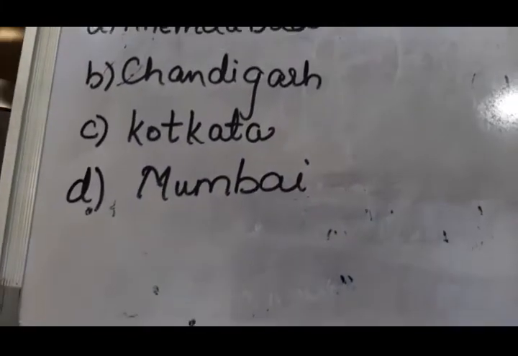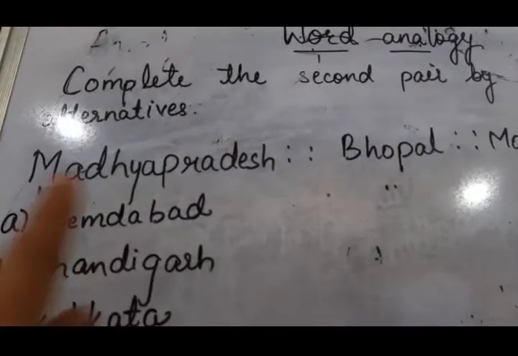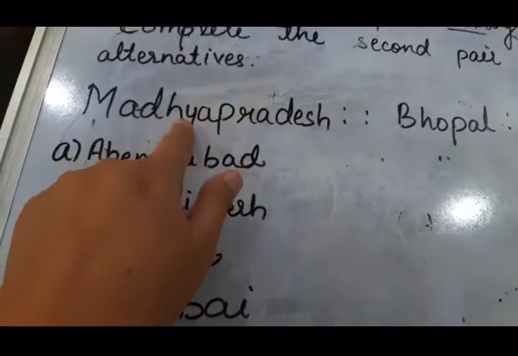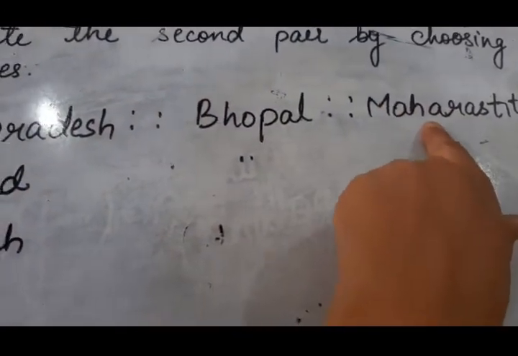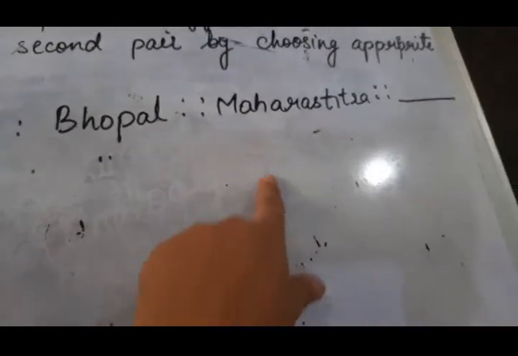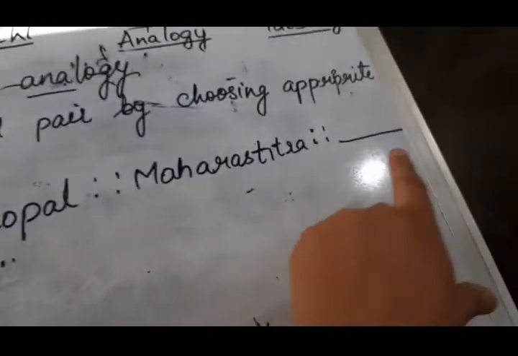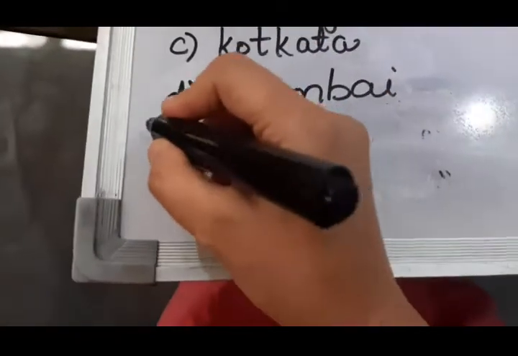What will be the answer according to you? Children, look, Bhopal is the capital of Madhya Pradesh and Mumbai is the capital of Maharashtra. That means our answer is Mumbai. The last option, Mumbai, is our answer.